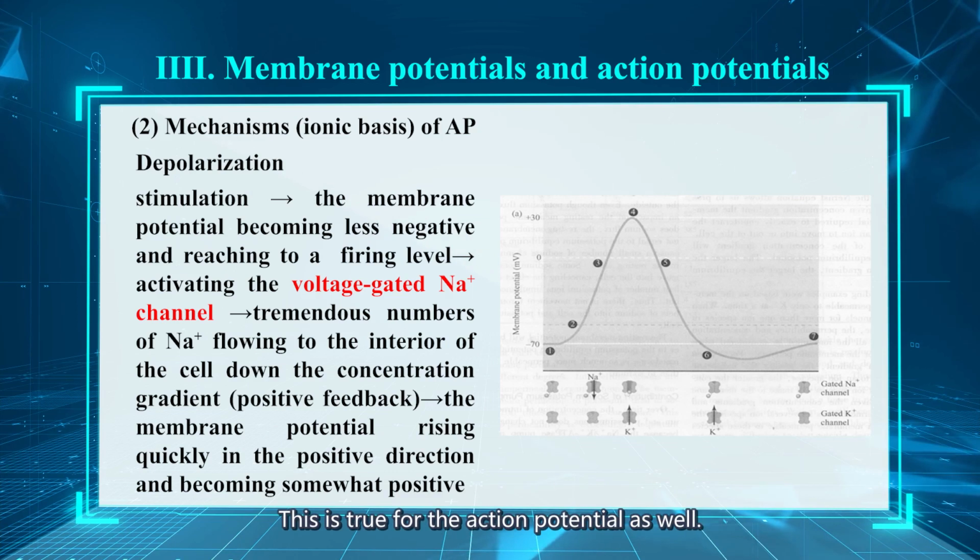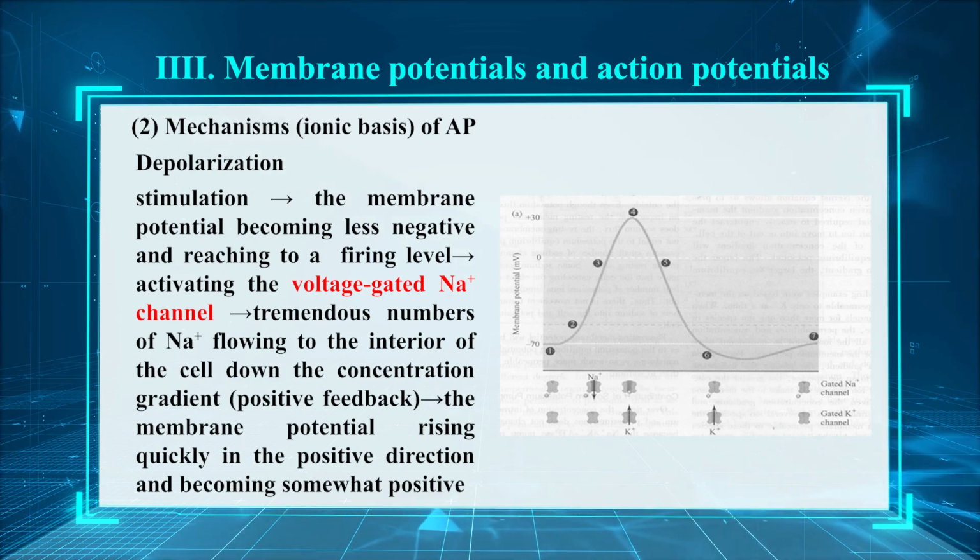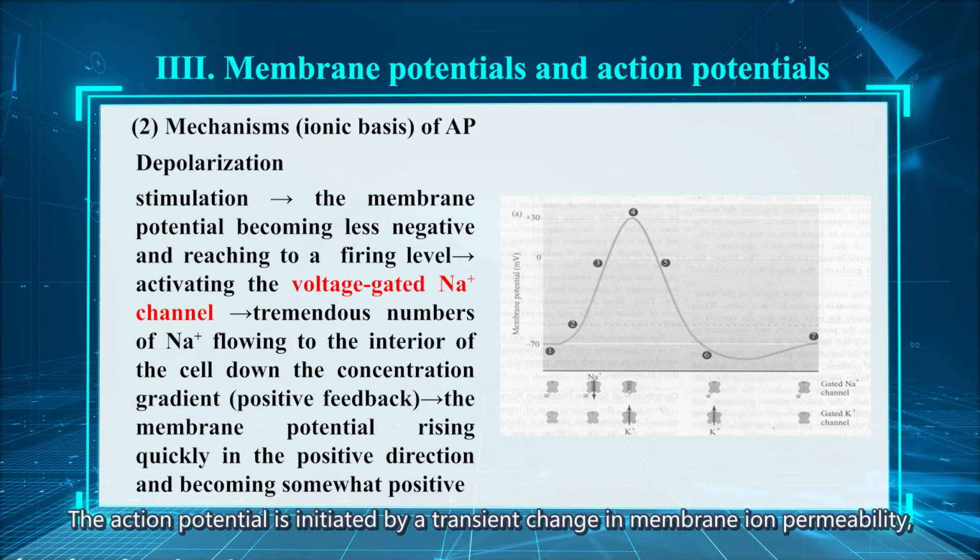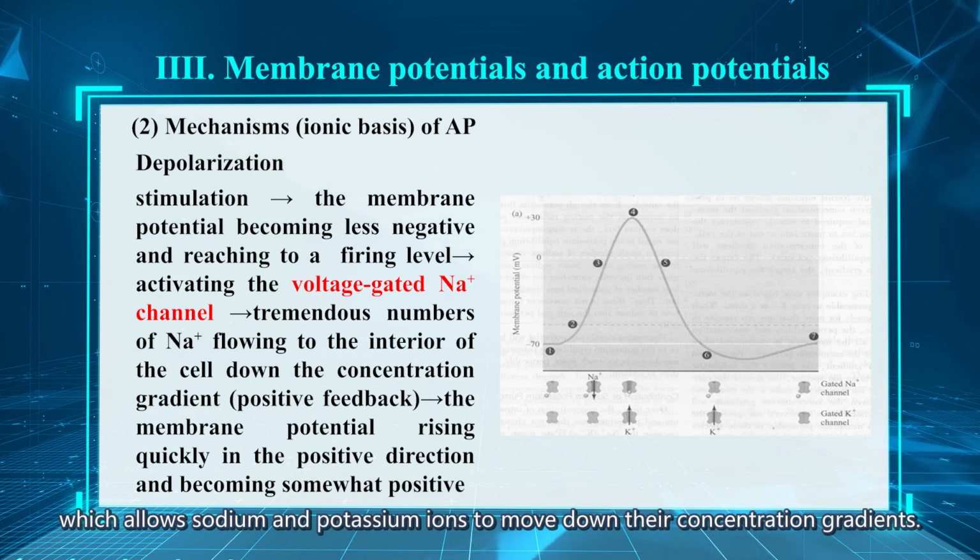This is true for the action potential as well. The action potential is initiated by the transient change in membrane ion permeability, which allows sodium and potassium ions to move down their concentration gradient.